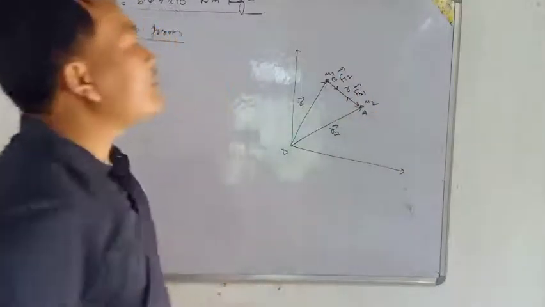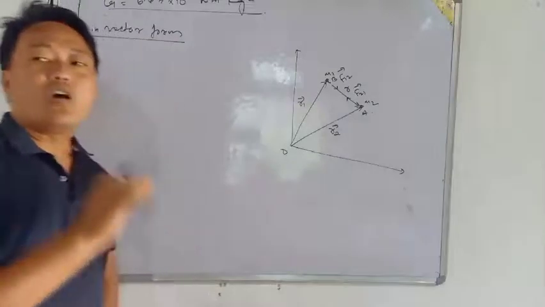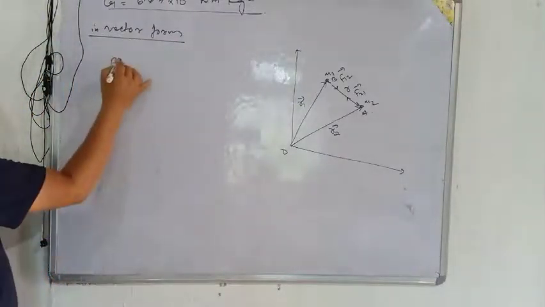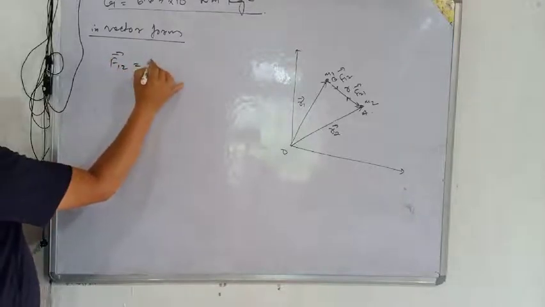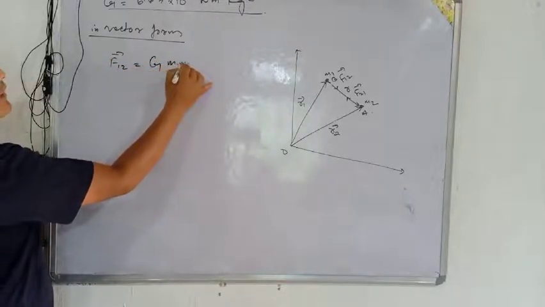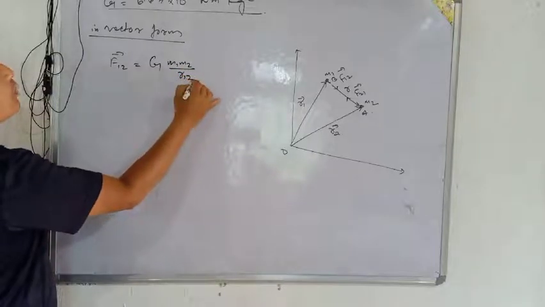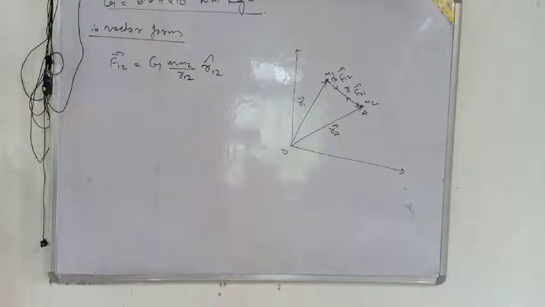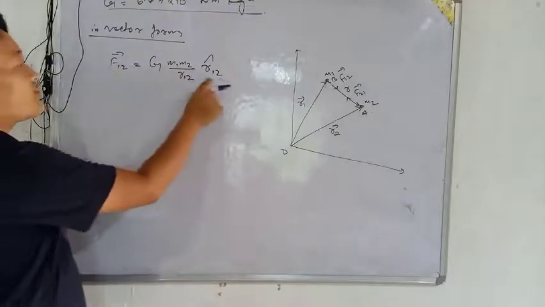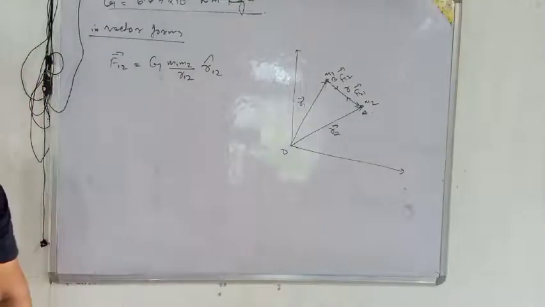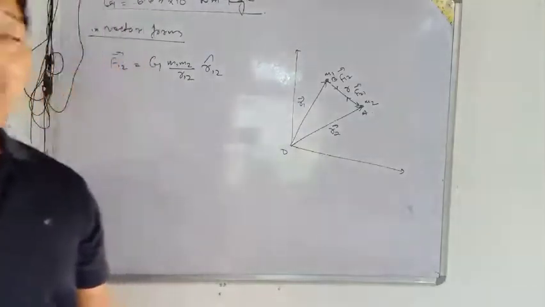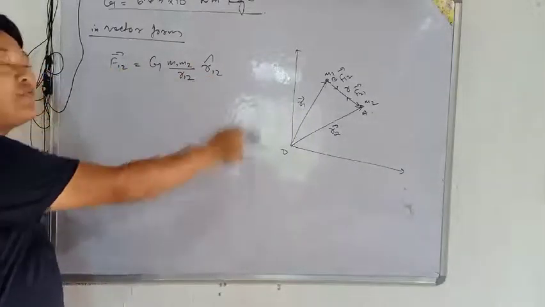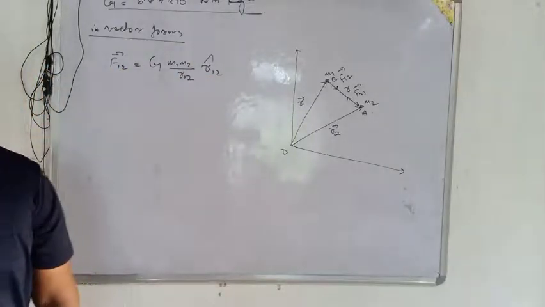So now see, we have to take either of these two forces, we will take any one. Okay, so we will take F12. The force F12 is equal to capital G M1 M2 by R12 squared, and the unit vector is 1 2. See now, here it is 1 2. But in the case of Coulomb's law, we have taken 1 2, then the unit vector we have to take 2 1,